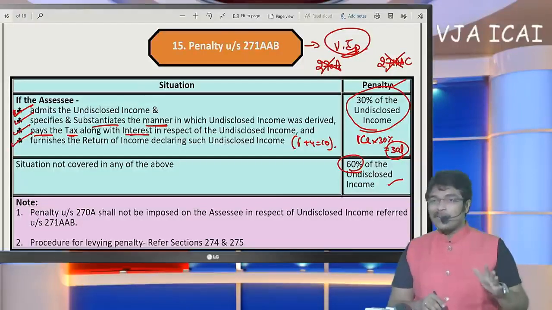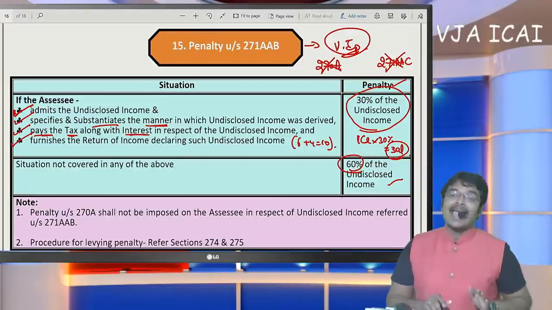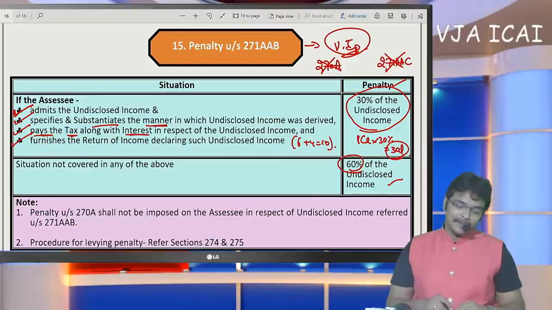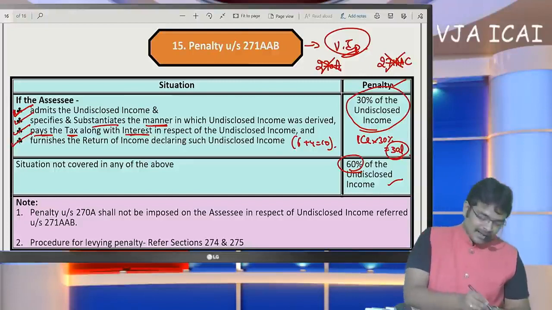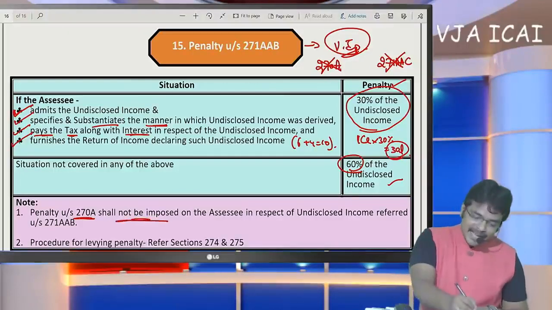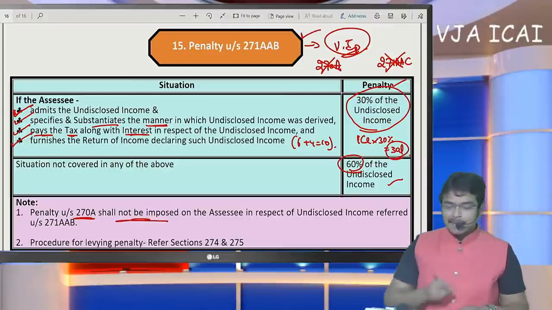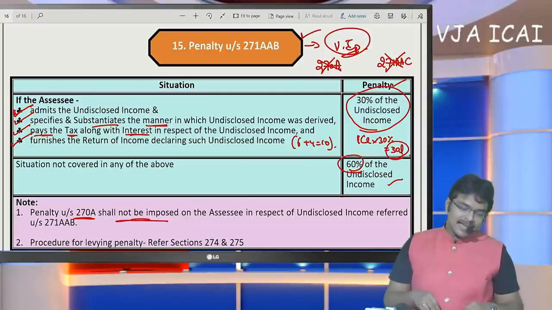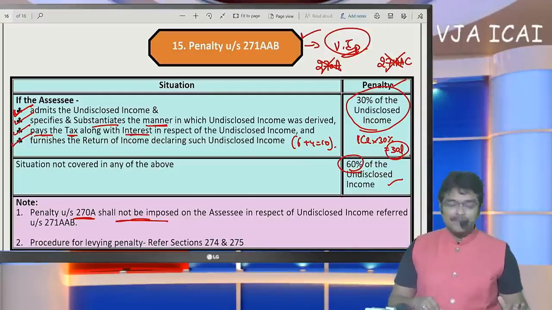So tax is common. Along with tax, an additional penalty shall be levied. How much penalty shall be levied? 30% to 60% of undisclosed income shall be levied. 270A penalty will not be imposed here. In such cases, a separate penalty has been given in section 271AAB.